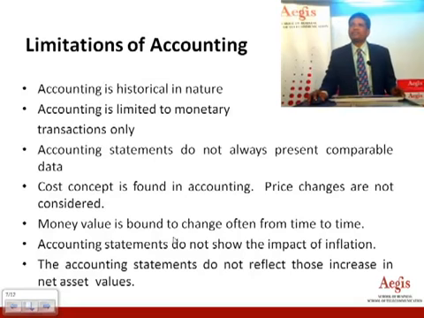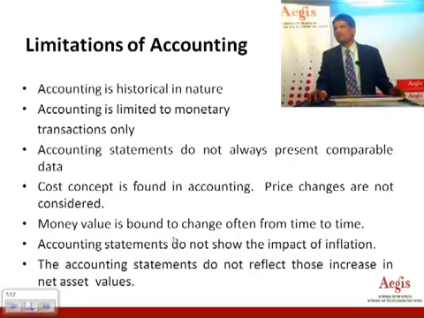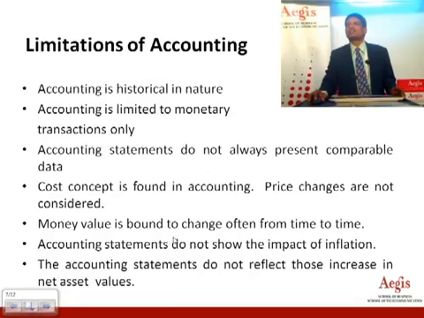Price changes are not reflected in accounting, because price is an external situation. Money value is bound to change from time to time, which accounting doesn't consider. Accounting statements do not show the impact of inflation, and that is the biggest limitation. The accounting statements do not reflect this income or the net asset values, and that is also one of the limitations of accounting.